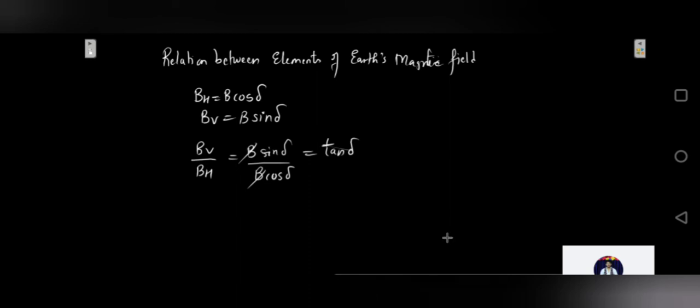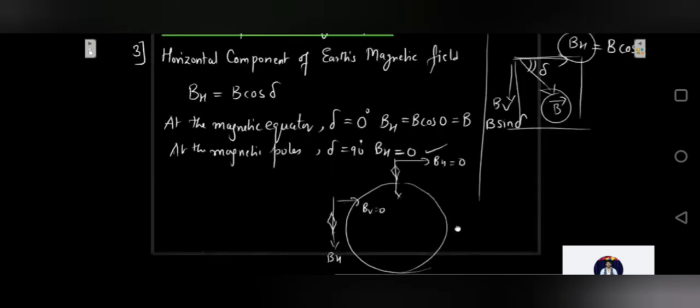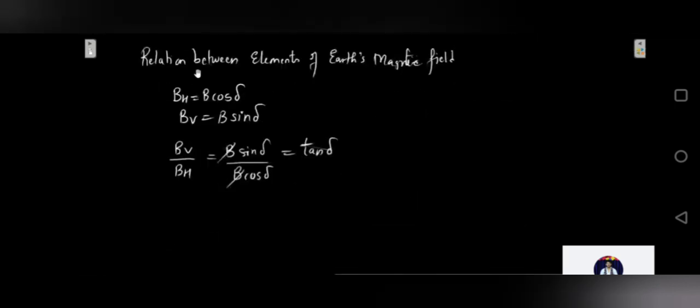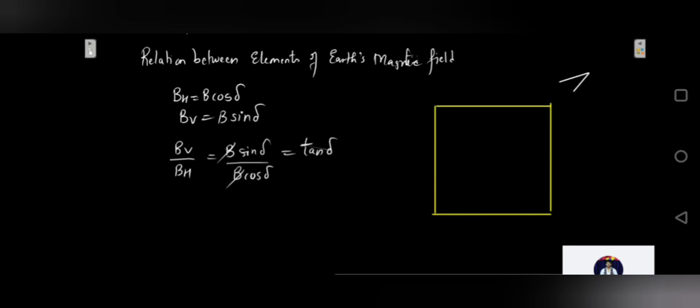So if you see this, I'll draw the figure again. Supposing the dip is happening like this, this is my magnetic meridian, the needle is over here, and this becomes the total magnetic field.